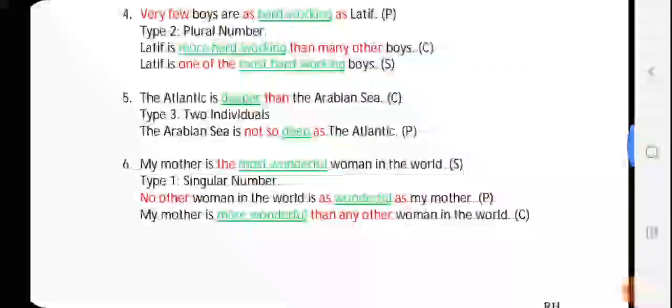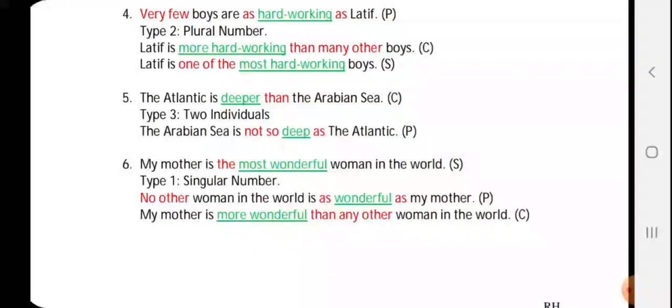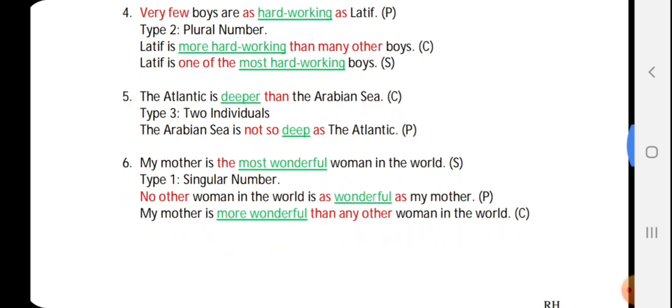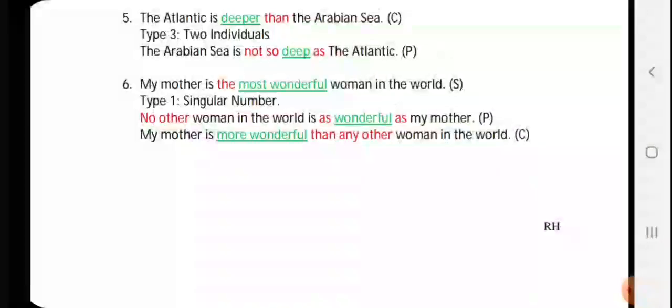Then fifth one, the Atlantic is deeper than the Arabian Sea. Okay, so this is your type 3 two individual sentence, students. Again, two individual type 3, that means superlative not possible. And what we will do, we will just make it a comparative and in a positive way.